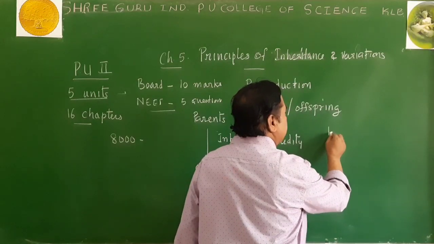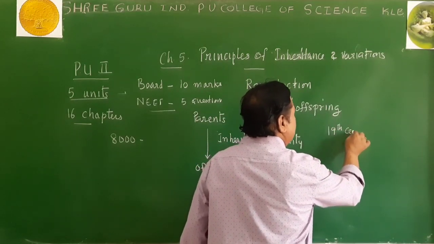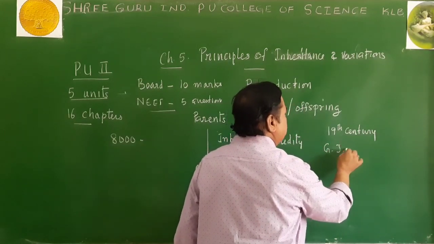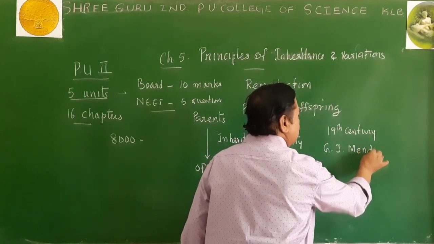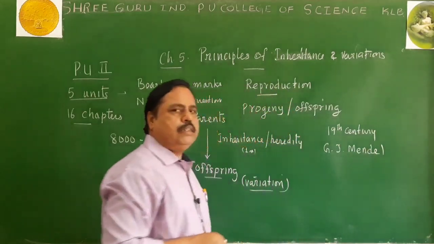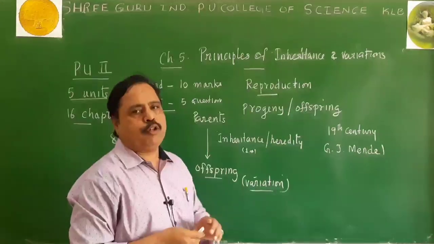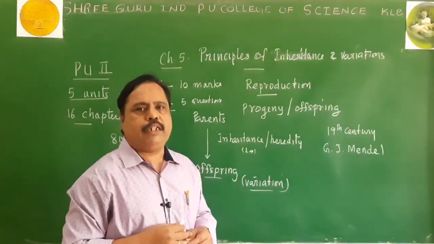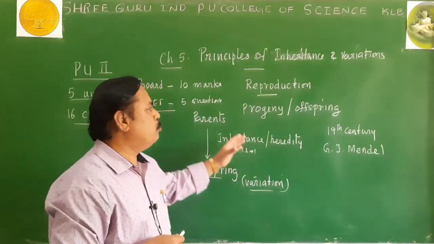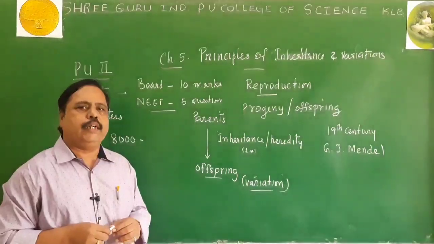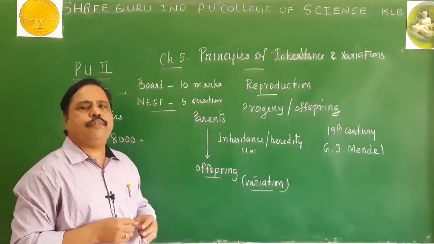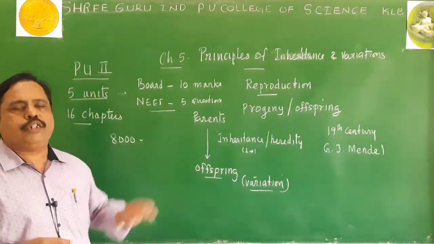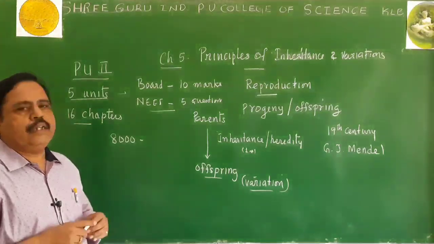In the middle of the 19th century, a scientist named Gregor Johann Mendel started to do some experiments with reference to reproduction. Based on those experiments he proposed some laws of inheritance. About those laws of inheritance only we are going to study in this lesson. This is the introduction related to principles of inheritance.